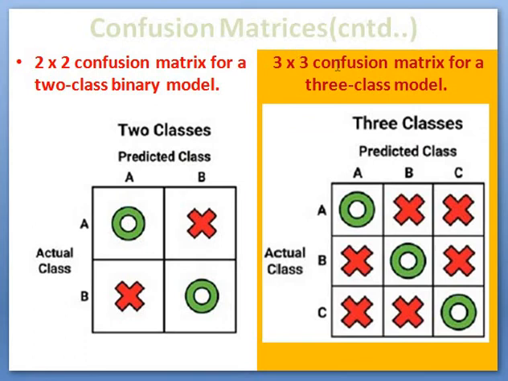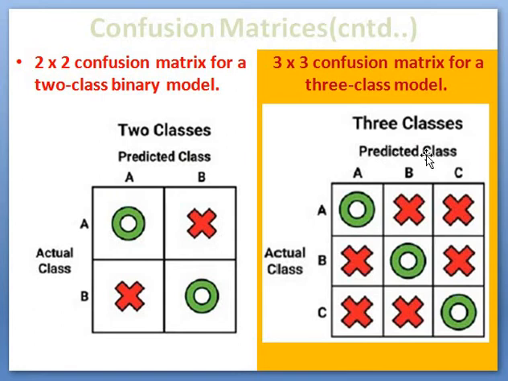Likewise, this is for a binary class model and this is for a 3-class model. That means we have 3 classes for classification. So for a 3-class problem, we have a 3 by 3 matrix.